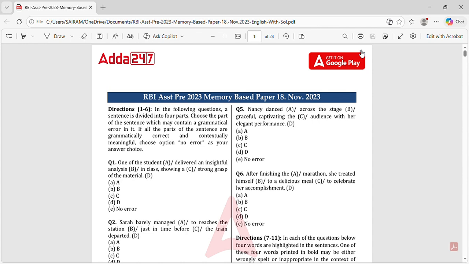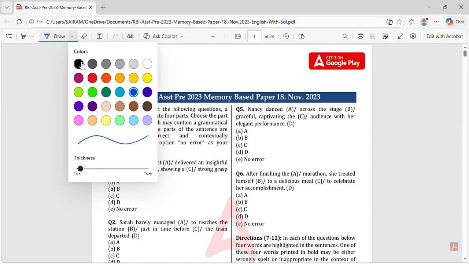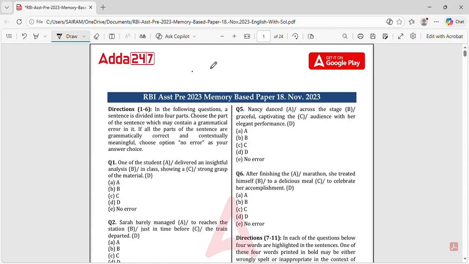So I just analyzed the whole RBI paper in simpler terms. One thing we found out was that it has only three sections: English, quantitative aptitude, as well as reasoning. In exams like RRB and SSC, we'll be having sections regarding general knowledge, general science and computer awareness. But here we don't have it.